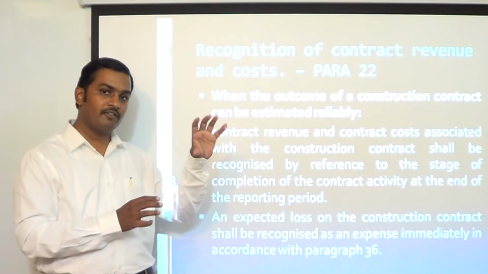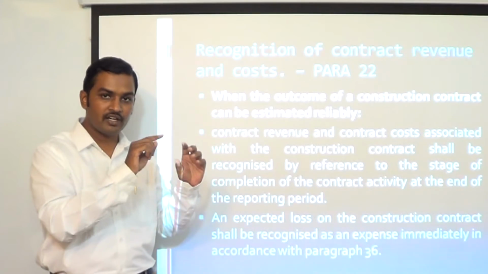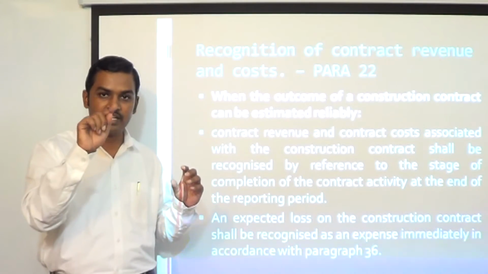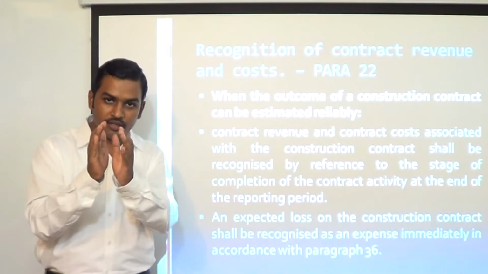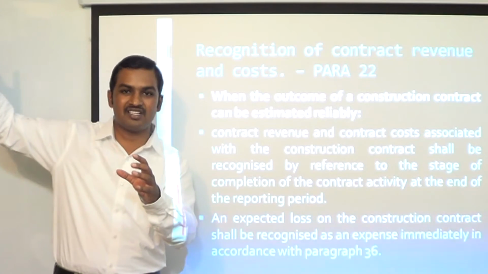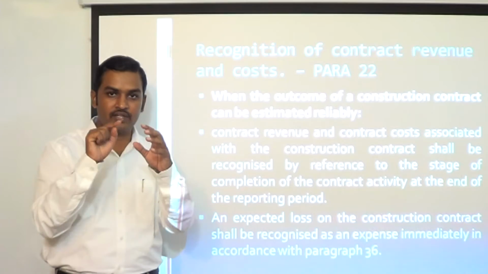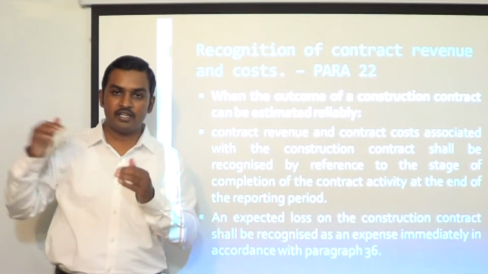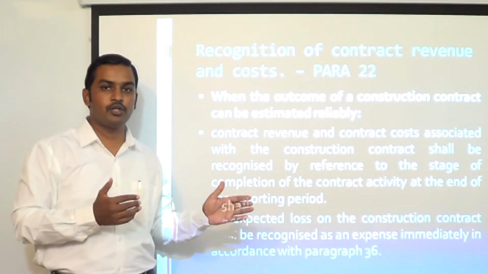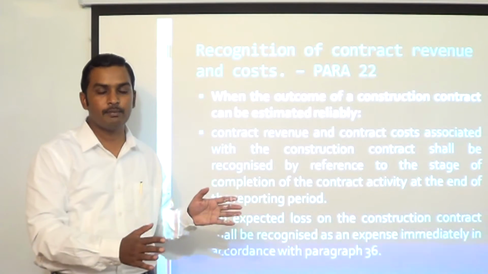So let us say contract revenue is 100 and we come to a conclusion that 50% of the work is complete. So out of 100 into 50%, we can recognize 50 as contract revenue. But out of this 50, if some revenue has already been recognized in the previous accounting period, let us say 10, then the cumulative revenue which can be recognized is 50, minus 10 which has already been recognized, so the remaining 40 can be recognized during the current year, and current year cost would be matched to the contract revenue and profit would be booked.